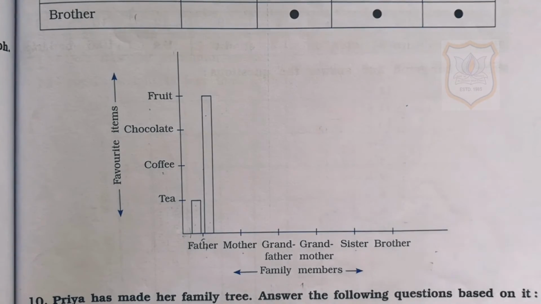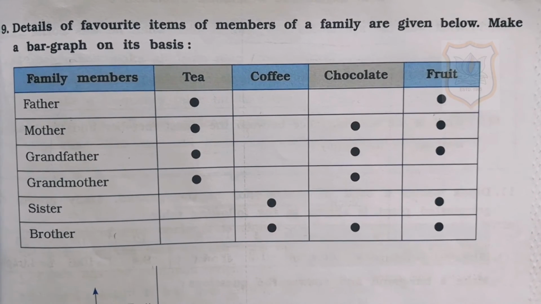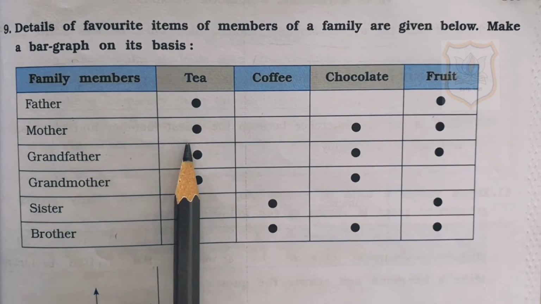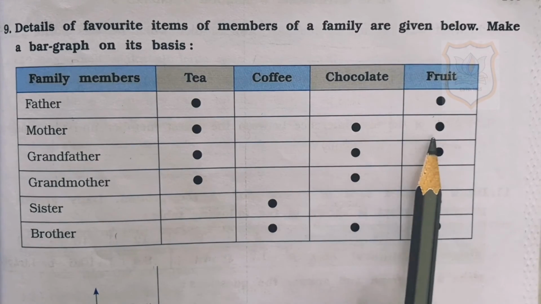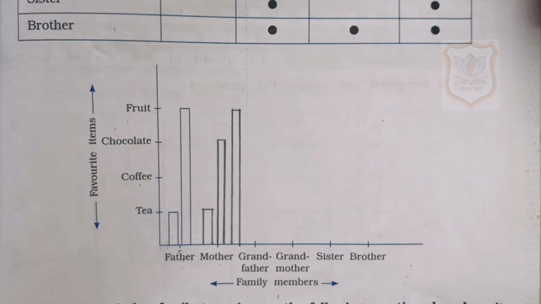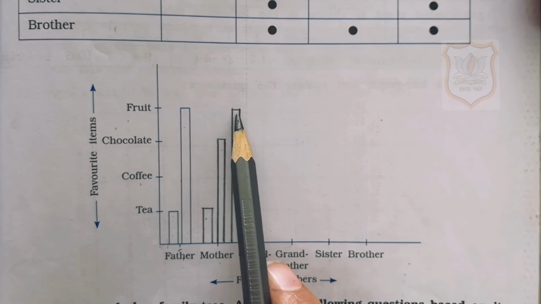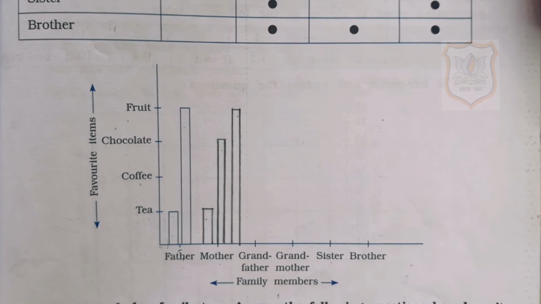Next is mother. Here in the table you can see mother likes tea and chocolate and fruit. So in the bar graph we will show it as mother likes tea, chocolate and fruit by drawing these three vertical bars.